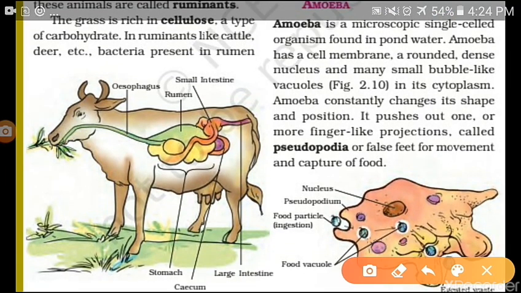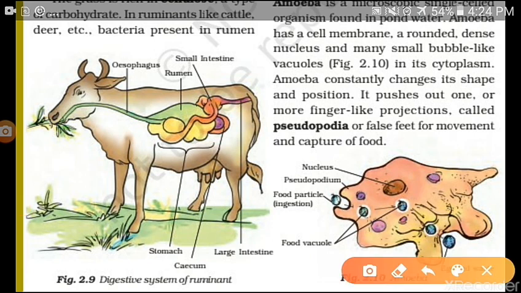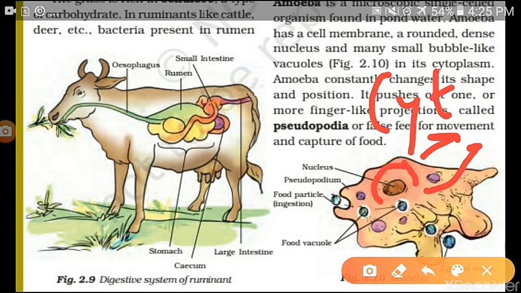So amoeba is a very small organism. Its body is made of one cell only. It has a body structure like this. So this is the body of the amoeba. It has the cell wall, and inside, its body is filled with a liquid that is called cytoplasm, and it has the part nucleus. Nucleus is the central part. Remember, in all cells, the nucleus is the central or main part that controls the whole functioning of the body. Then it has projections of the body that are bulging outside.